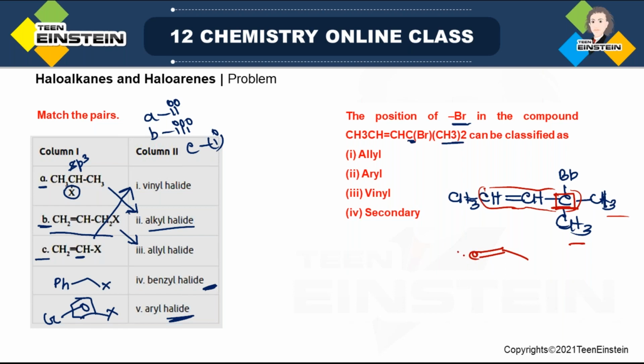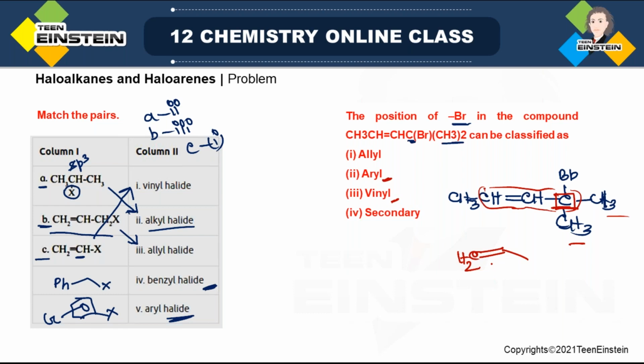It is not simple CH2, CH, and then CH. There are several, but allyl group is there. But what about the second one, aryl? Aryl obviously not true because we do not have any benzene ring. Vinyl also not correct. Why? Because when it is vinyl, the bromine will be directly attached to sp2 hybridized carbon, but that is not in our case. So this is also not correct.